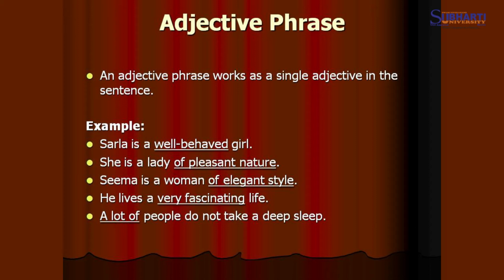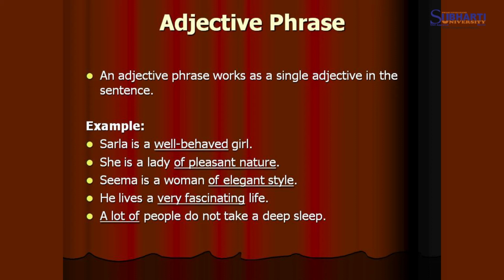Sarla is a girl. What kind? Well-behaved. So the answer is well-behaved, and it is a group. Two words are used and they are the quality of Sarla. So qualities are adjectives, and when they are used in a group, they are adjective phrase. So this sentence is indicating that well-behaved is being underlined and it is an adjective phrase.